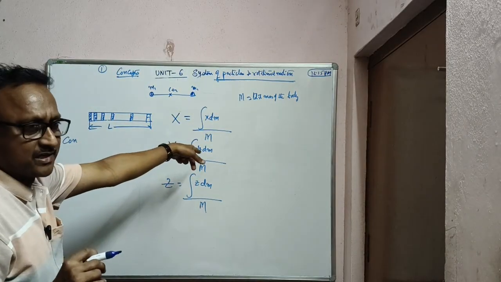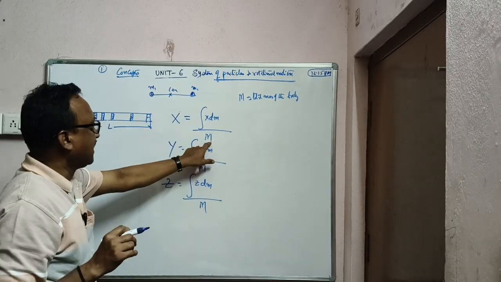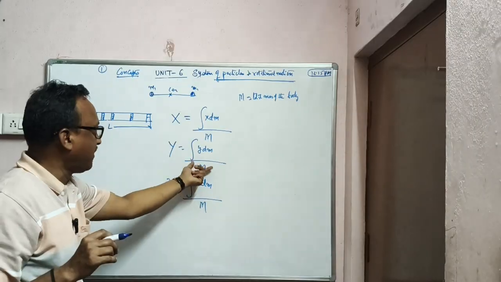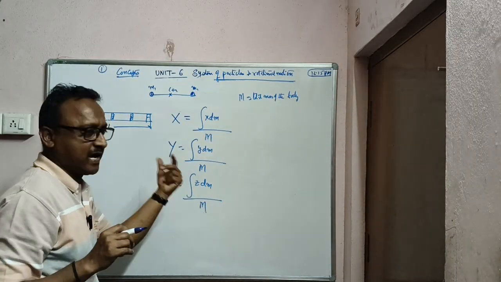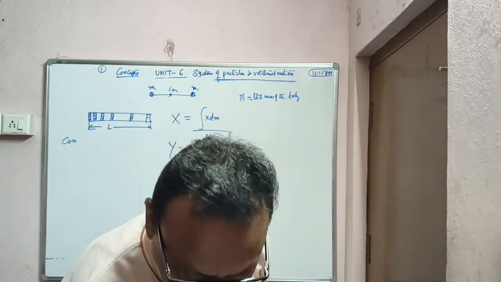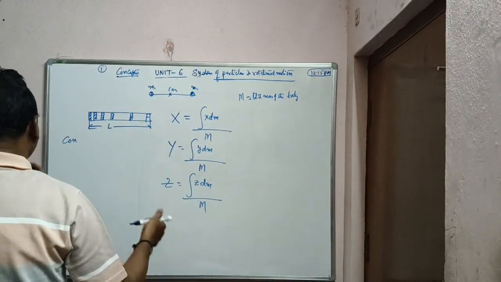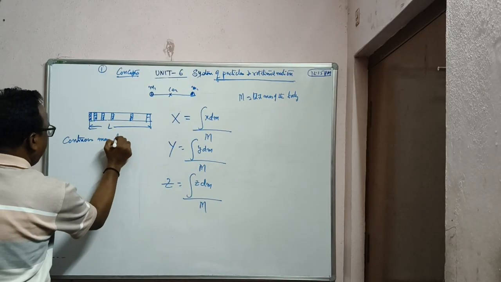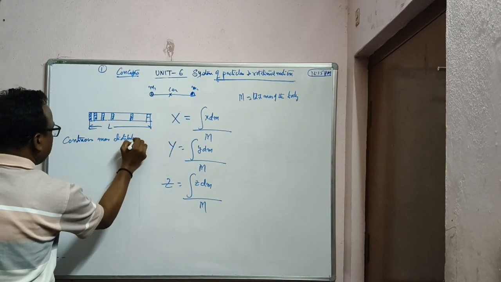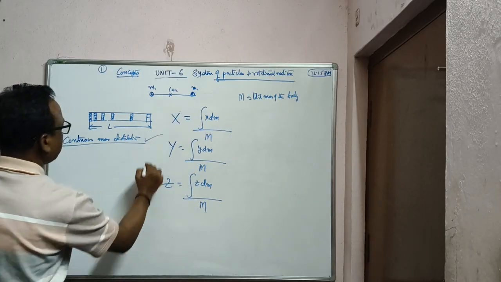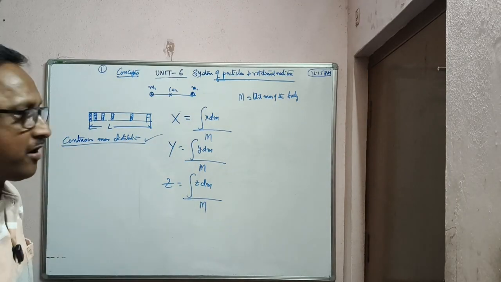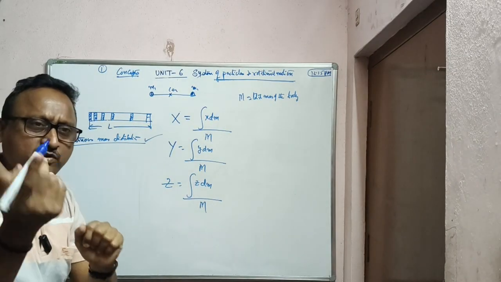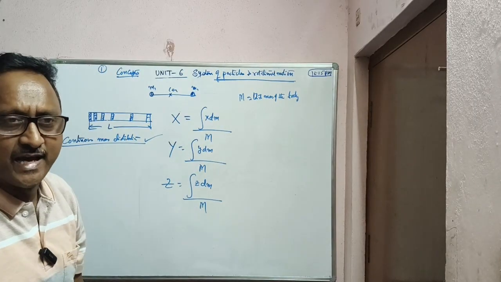Then you have to go by integration. Integral x dm by capital M, where M is the total mass. This is the x coordinate. Integral y dm by capital M, total mass, y coordinate. Integral z dm by capital M, z coordinate. So like this you will get the coordinates for continuous mass distribution. I am writing it here. This is for continuous mass distribution like this iron rod. You can't apply m1 x1 directly, then you will go wrong, because this iron rod is made up of small elemental lengths. So you take a small piece from it and find by integration the x coordinate, y coordinate and z coordinate.